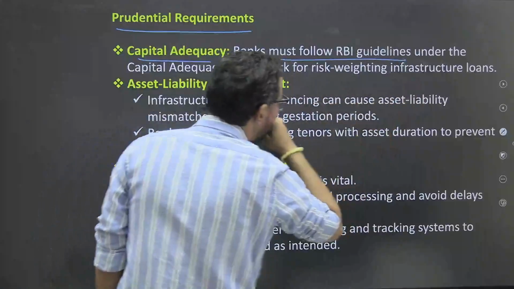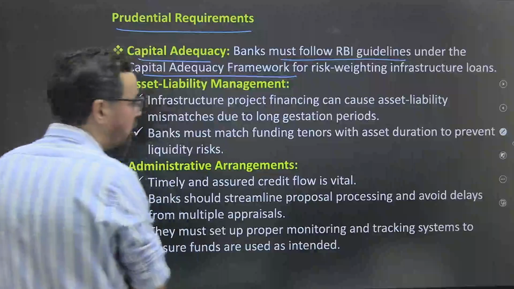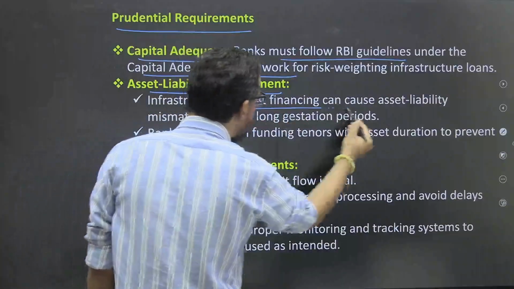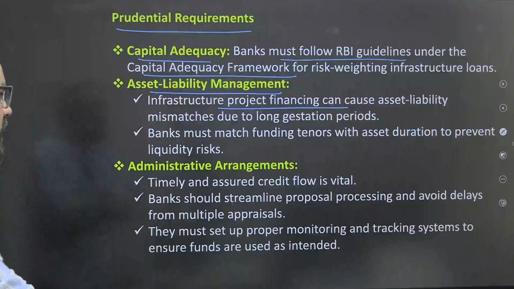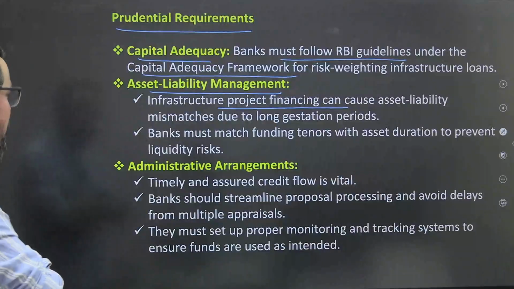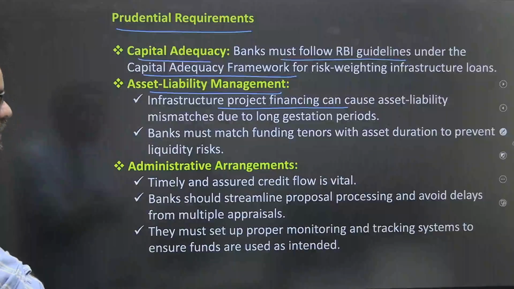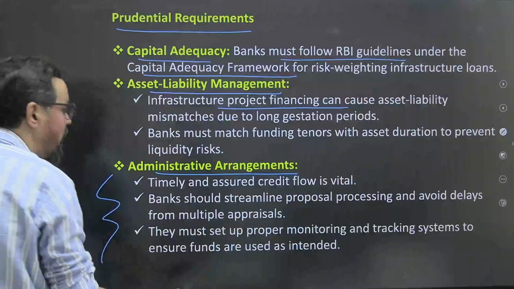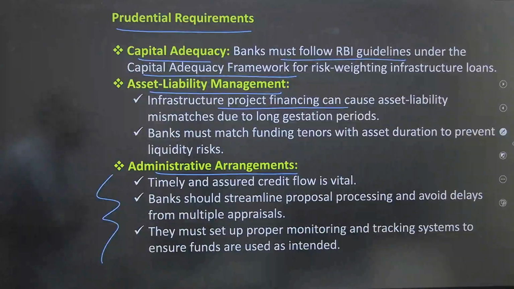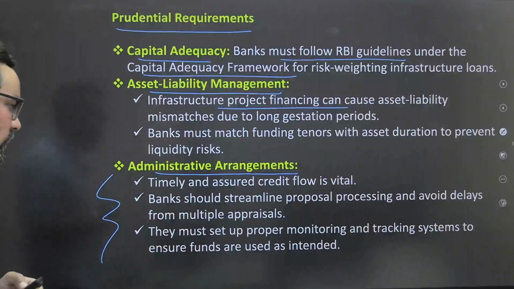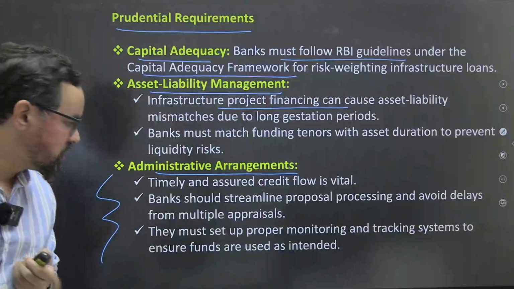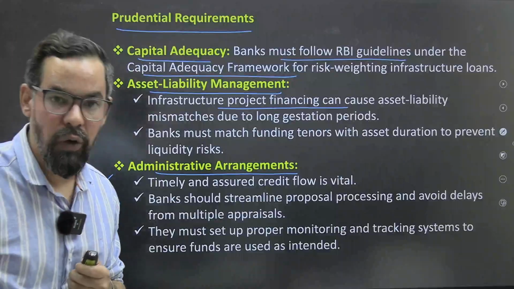Prudential requirements, capital adequacy. The bank must follow RBI guidelines under the capital adequacy framework for risk weighting of infrastructure loans. Asset liability management: infrastructure project financing can cause asset liability mismatch due to long gestation periods. The bank must match funding tenures with asset duration to prevent liquidity risk. Administrative arrangement: timely and assured credit flow. The bank should streamline proposal processing and avoid delays. They must set up a proper monitoring and tracking system to ensure funds are used as intended, okay. There is no siphoning of funds as well, okay.